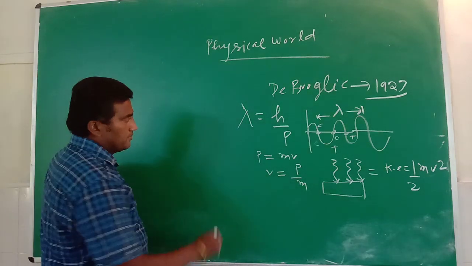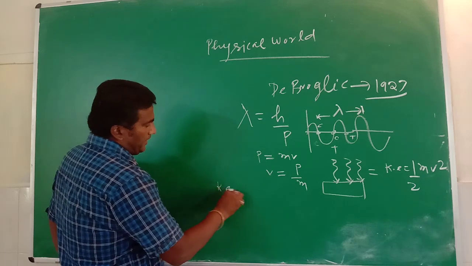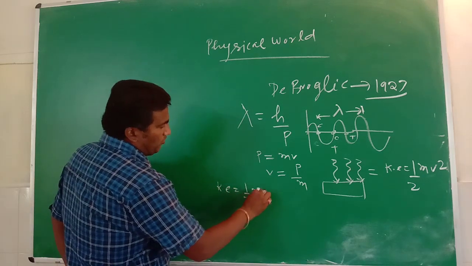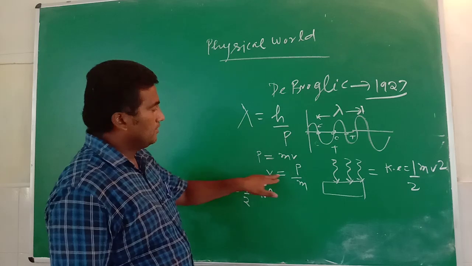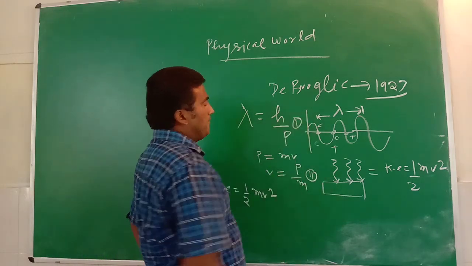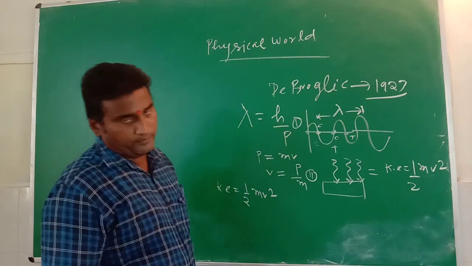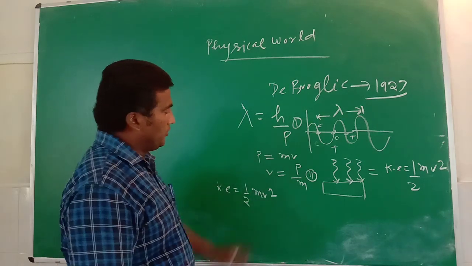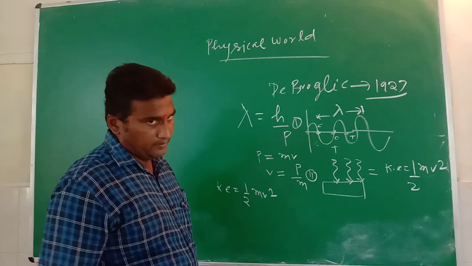Now we discuss the relation of kinetic energy, K equals half m v square. Therefore, lambda equals h by p is the first equation, and v equals p by m is the second equation.